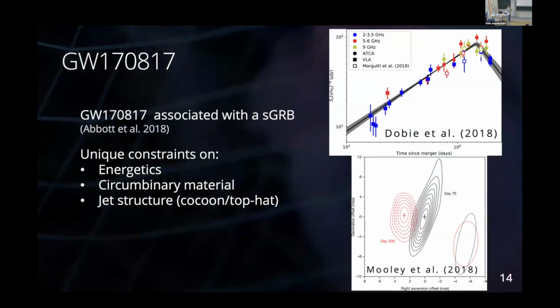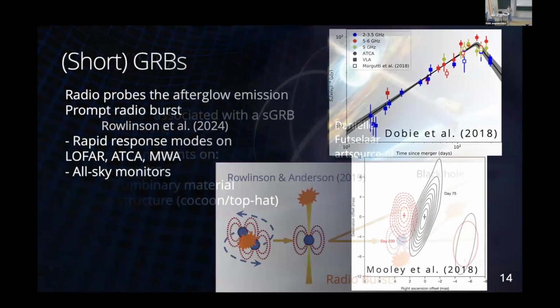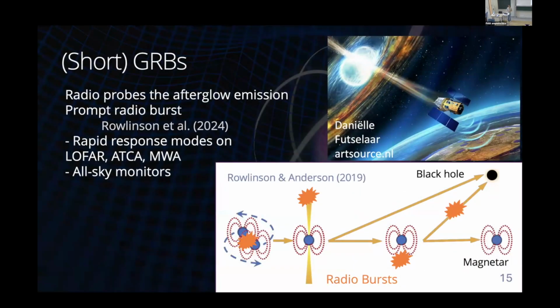In the interest of time, I might actually skip over this one and go straight to the short gamma ray bursts. Again, we use radio observations of short gamma ray bursts to probe this afterglow emission, so this interaction of expelled material with a surrounding medium. But also in the case of short gamma ray bursts, we might expect some prompt coherent radio emission. In this cartoon here, which I won't detail too much because I think Antonia might talk about it, there are different places in this binary neutron star merger process where you might expect coherent radio bursts to appear.